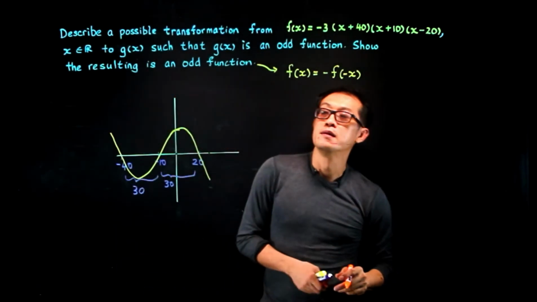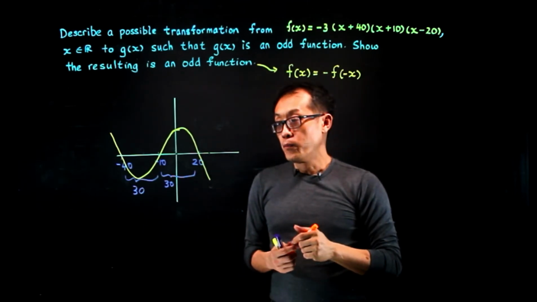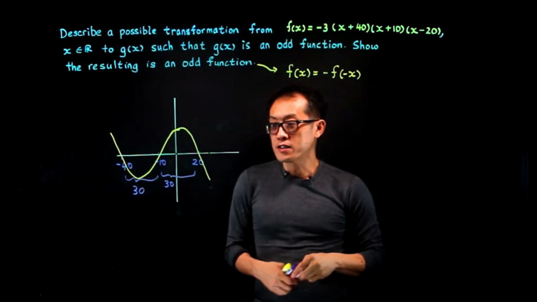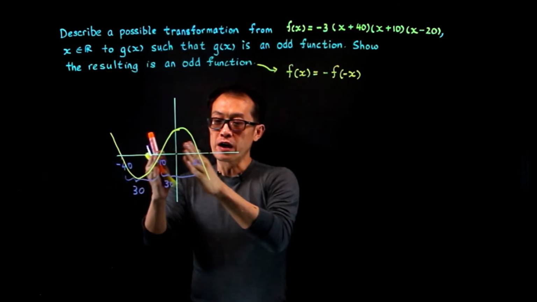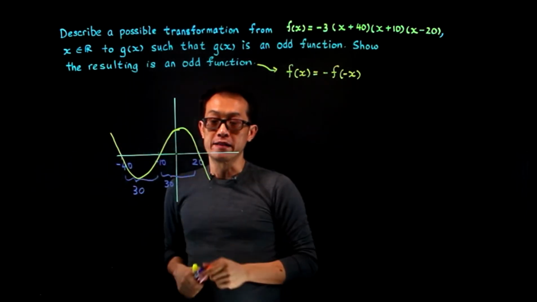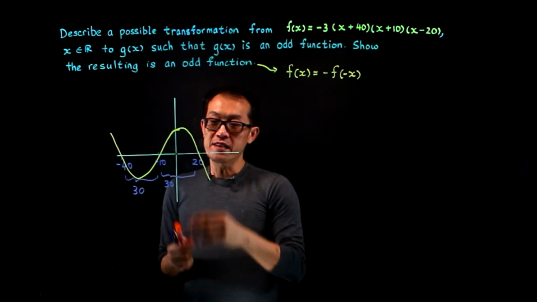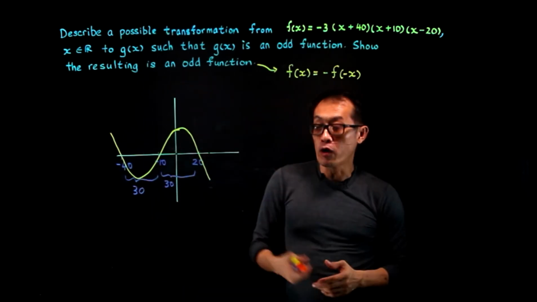Now look at this. Perhaps if we shift this graph to the right by 10, then it may be an odd function.